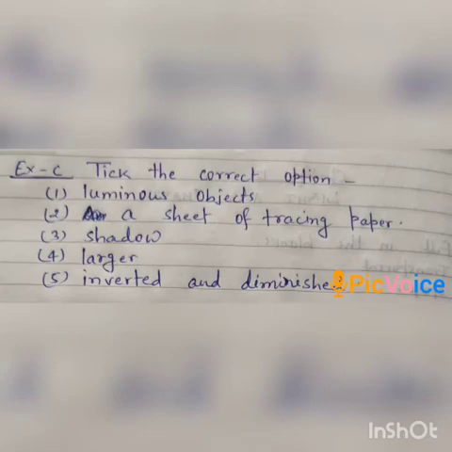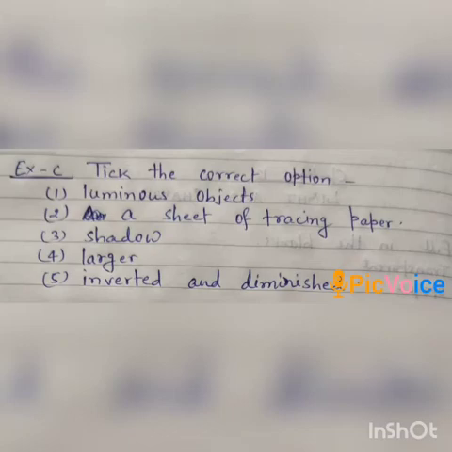Question number 2, an object through which we can see partially but not very clearly. Four options are there: a rubber ball, a sheet of plain glass, a compact disc, a sheet of tracing paper. A sheet of tracing paper is correct. We can see through it, but only partially; we cannot see clearly through a sheet of tracing paper.